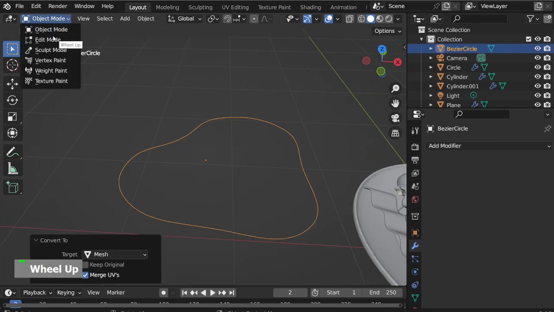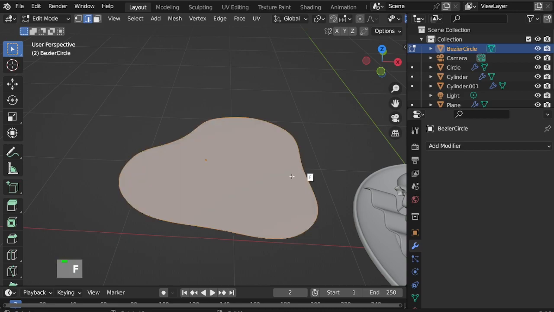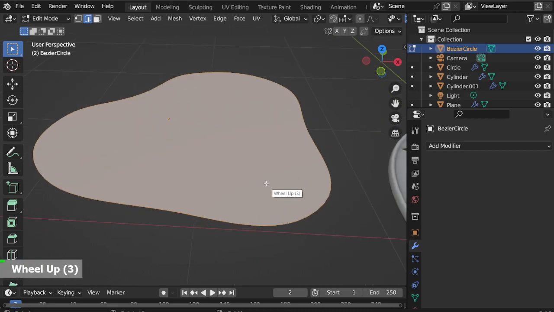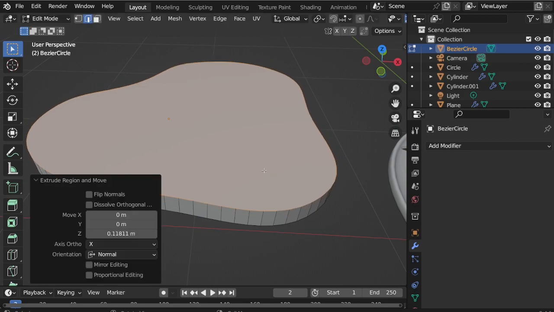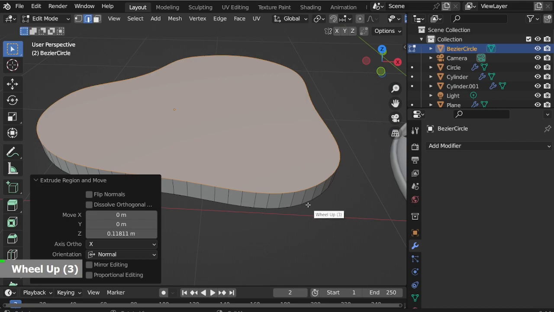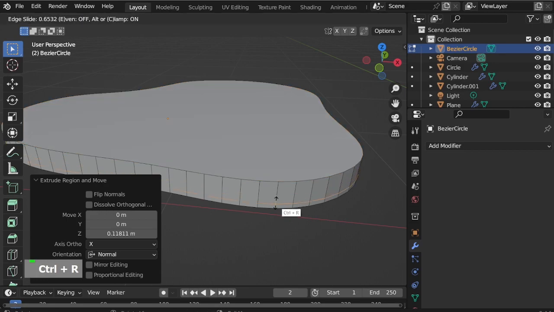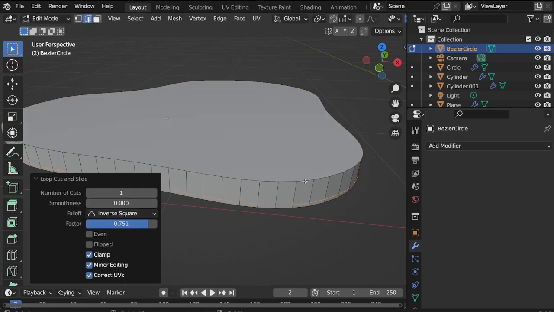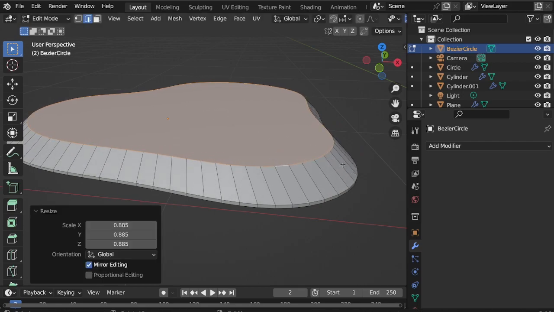Back to edit mode. F to fill, E to extrude. Ctrl R and add a loop cut. Move it near the bottom, select the top part, S to scale, repeat and shape it.